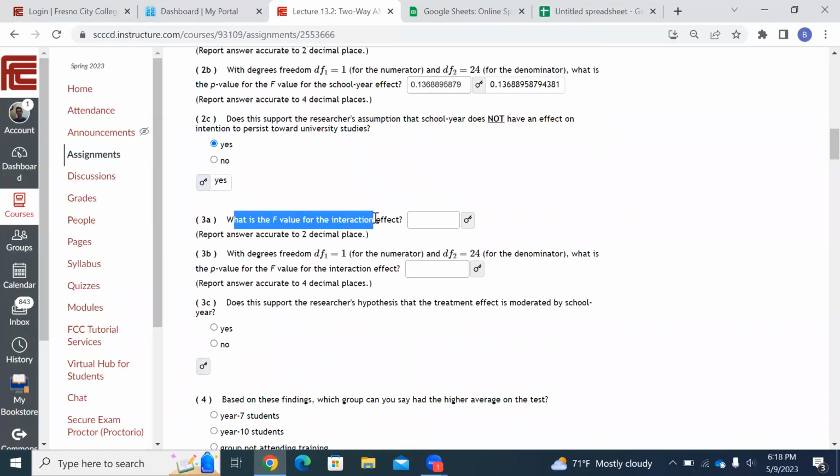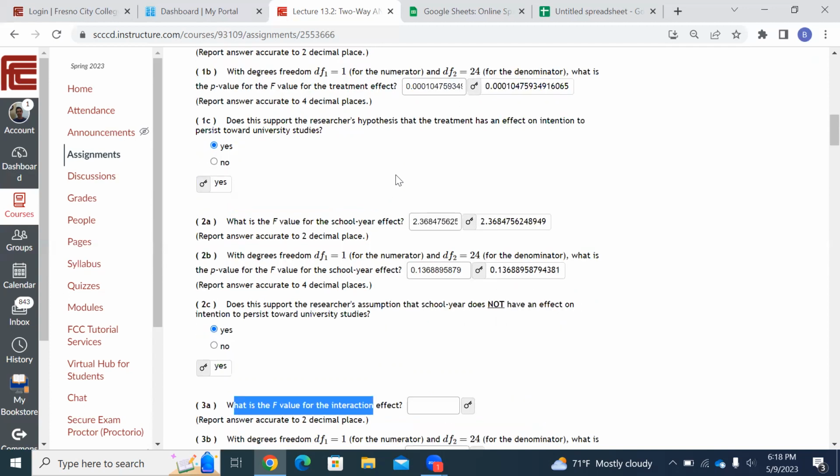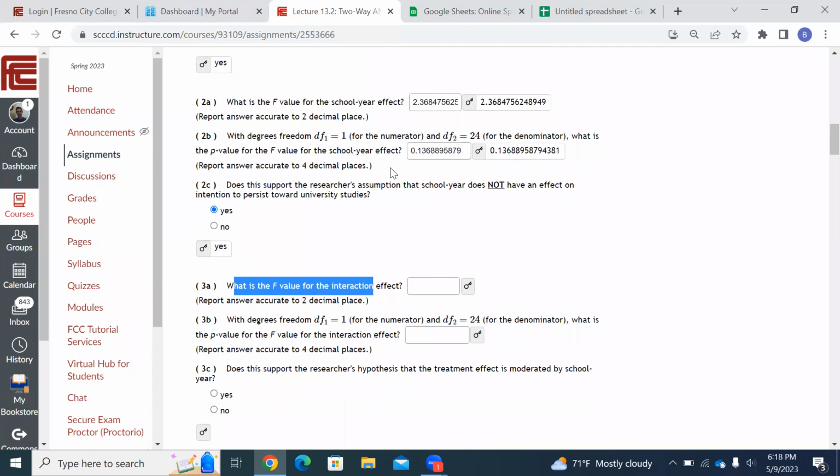The F value for interaction. So we've learned so far that the training course has an effect, right? The class matters, that the year in school doesn't, right? That whether they take the training class or not has a big effect on their desire to go to college.